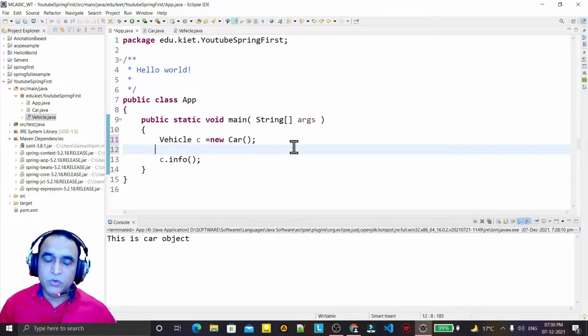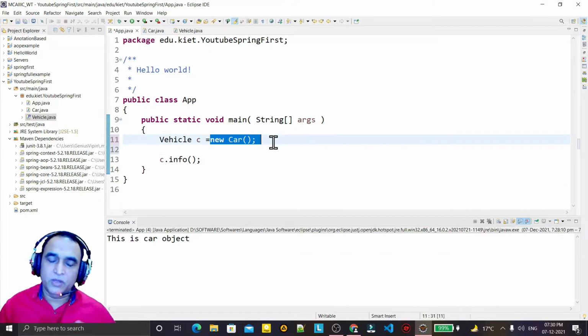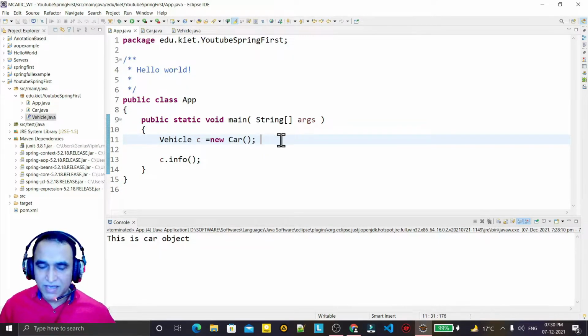But one more thing, in Spring we also don't want to use the new operator for creating the object. We always prefer to inject the object, not create it. Inject means that by using some XML file or some annotation, the object creation should happen automatically.